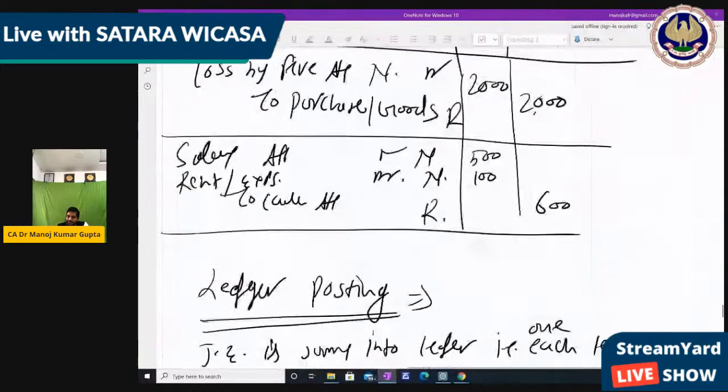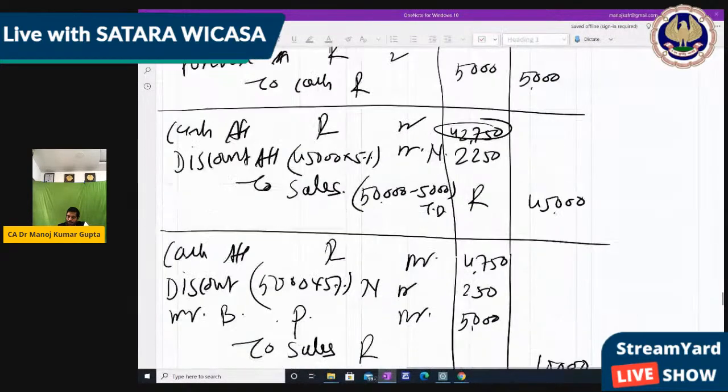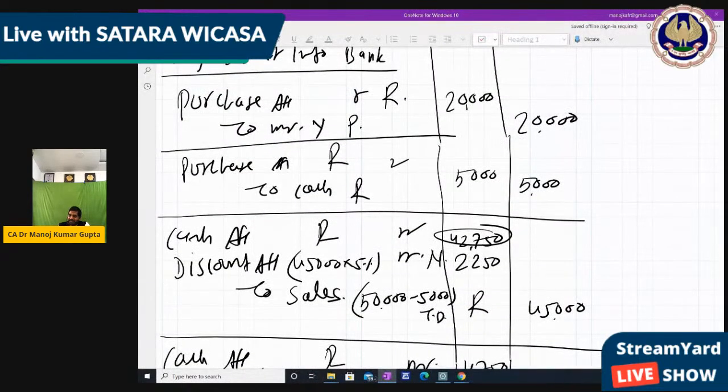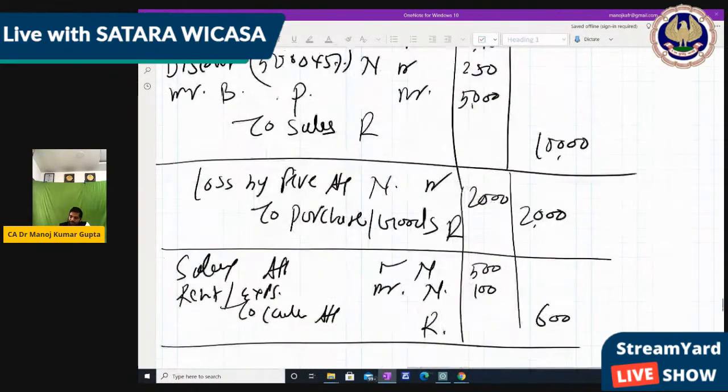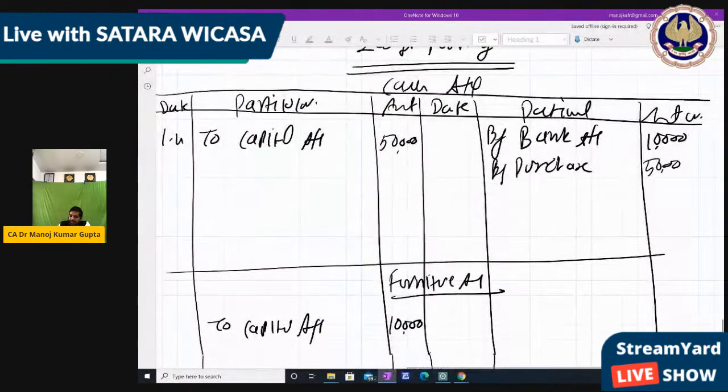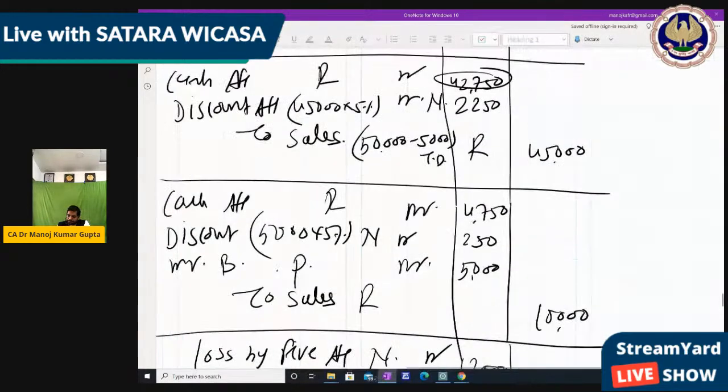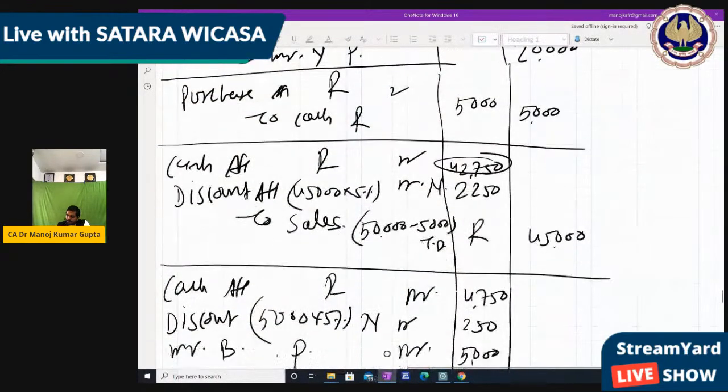Now next ledger means next journal entry. Purchase, cash, credit, both are done. Now sale. So sale has cash account. Cash account we already have, so we just put that cash account. Discount account we have to make new. So in cash account we write debit side to sales 42,750, right?